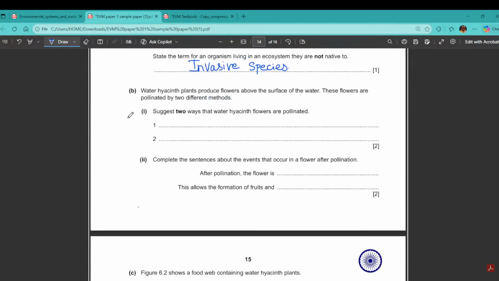Now next question is, water hyacinth plant produce flowers above the surface of water.